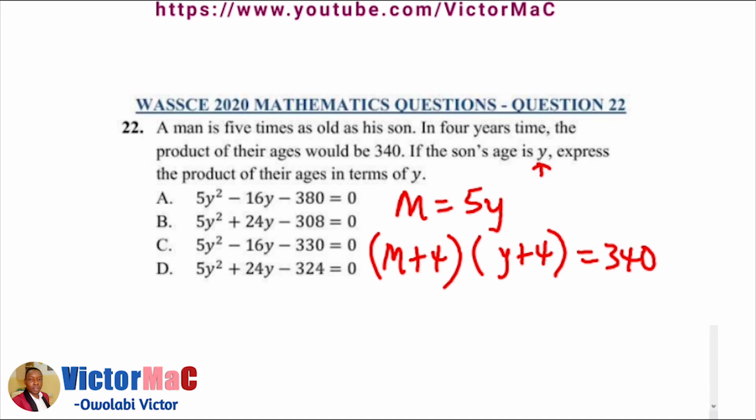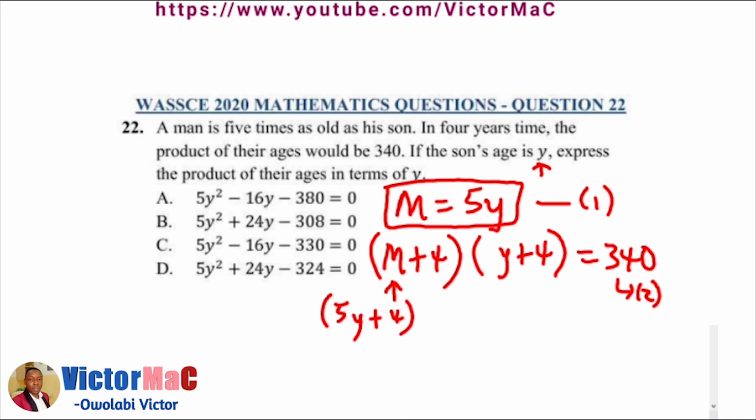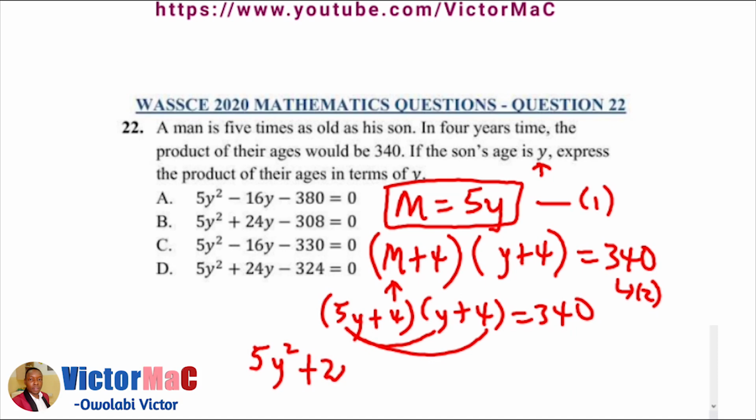So we're to express this product in terms of y. Let us expand. But before we expand, we're going to change this m to 5y. That is substituting equation 1 into equation 2. So we have 5y plus 4, y plus 4 equals 340. So we expand: 5y times y and then 5y times 4. 5y times y is 5y squared. 5y times 4 is 20y. And also, when we take 4 to multiply y and then 4 to multiply 4, we're going to have 4y and 16.